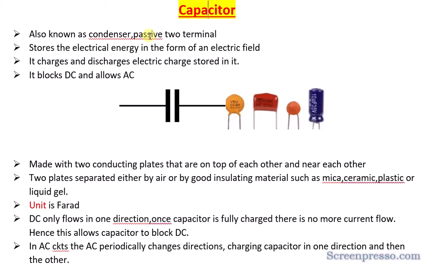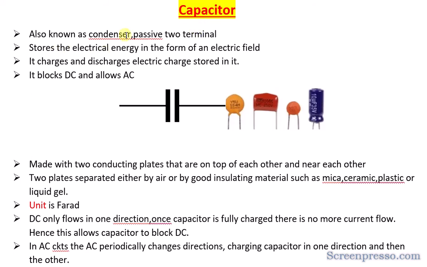I will just repeat for you. Passive is nothing but a component which does not produce energy of its own, nor does it use energy for its operation. So this is a two terminal component, again a two terminal.